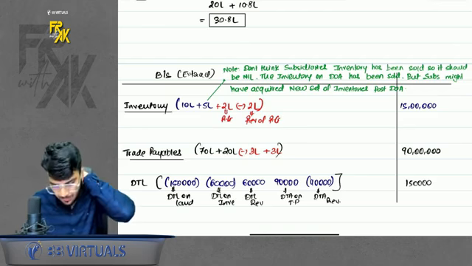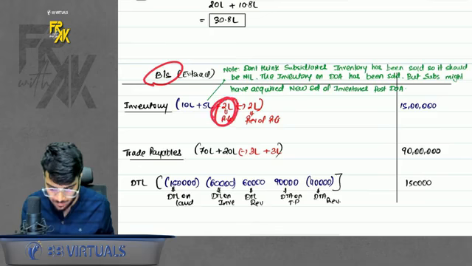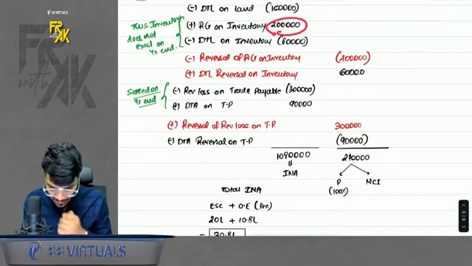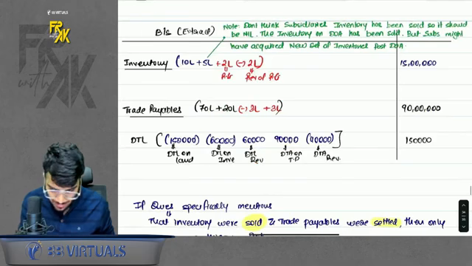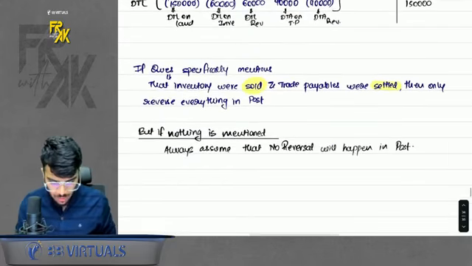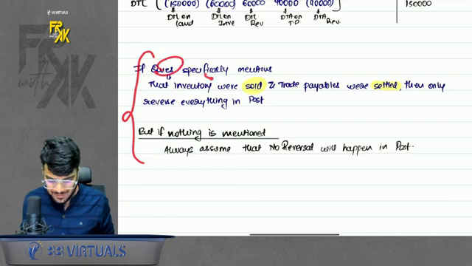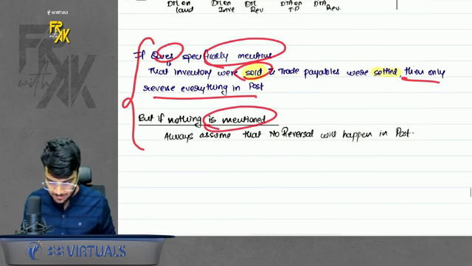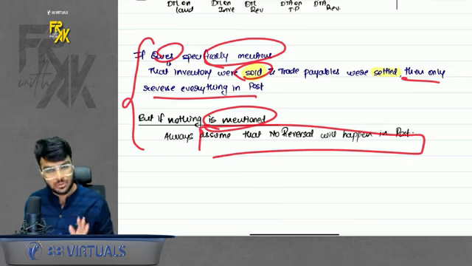Anyways, also when you prepare the balance sheet, when you take the gain, also reverse the gain again. So let's say you booked a gain on 2 lakhs of inventory, but that gain has been reversed now. So you will add 2 lakhs less 2 lakhs. Basically in balance sheet you will do this. Okay. And also I have mentioned this. If question specifically mention that inventory was sold, then only reverse everything in post. If nothing is mentioned, assume that no reversal will happen in post.